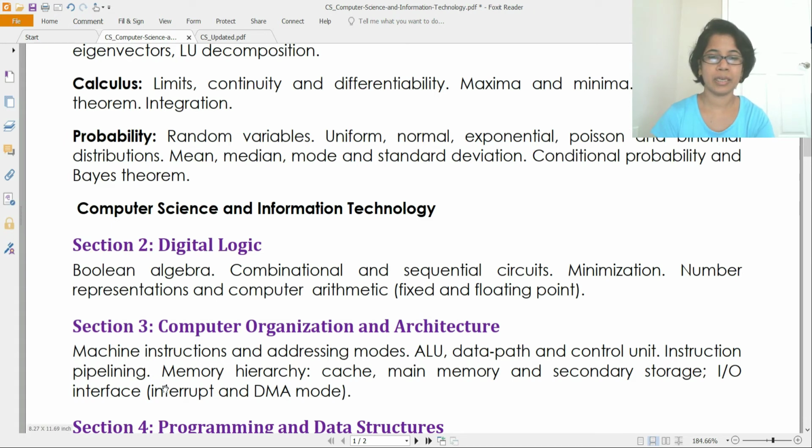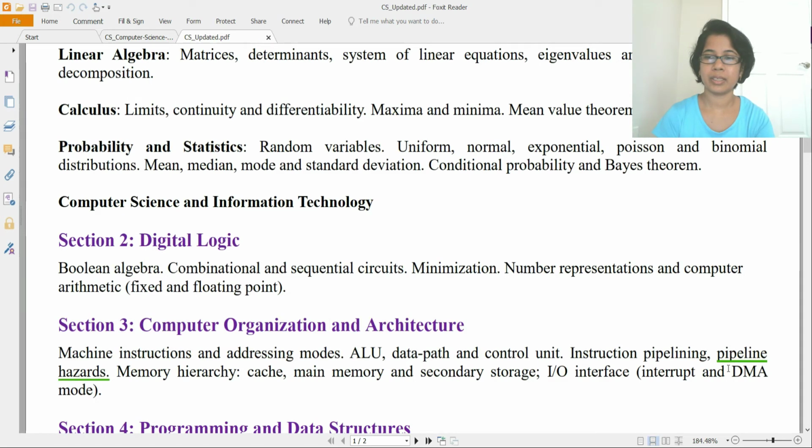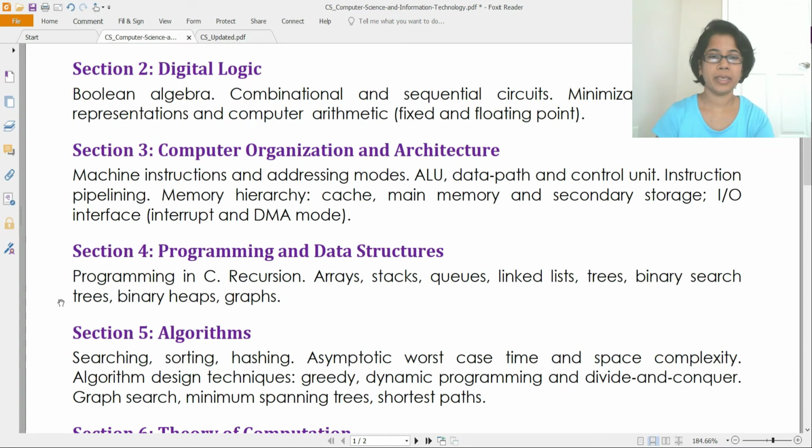Next, computer organization. So in computer organization, I have specified what the changes are. They just added pipeline hazard. Previously, it was just instruction pipelining. Actually, pipeline hazard is part of instruction pipeline. Even last year when I was teaching in GATE coaching center, I covered pipeline hazard. So this specifies you also cover pipeline hazard with instruction pipeline.